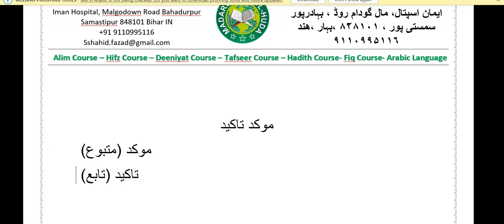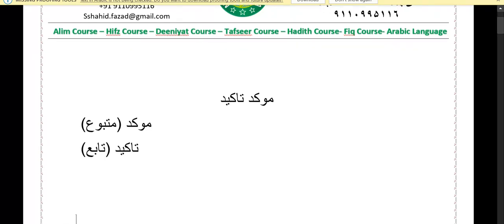Now, let's understand what is Muakkad and what is Takid. Muakkad means the word which is being emphasized, and Takid means the emphasis word, a word which gives or empowers the meaning of any word, or which emphasizes any word, is called Takid.